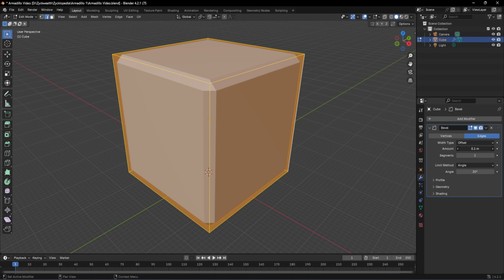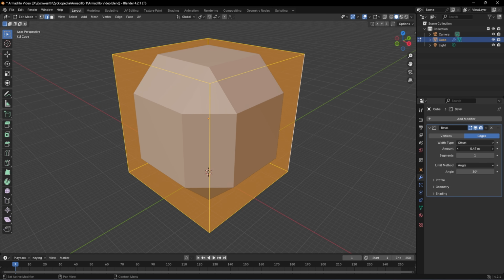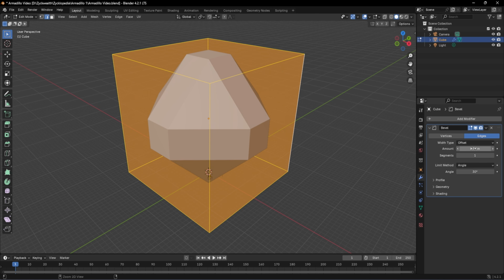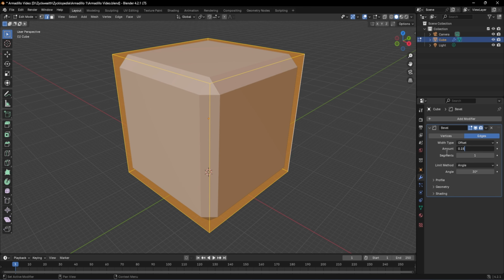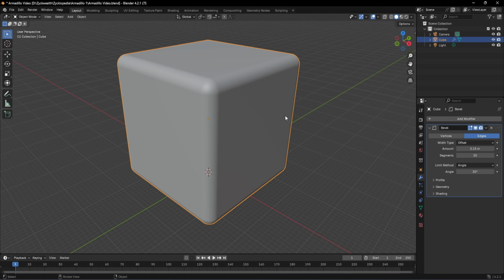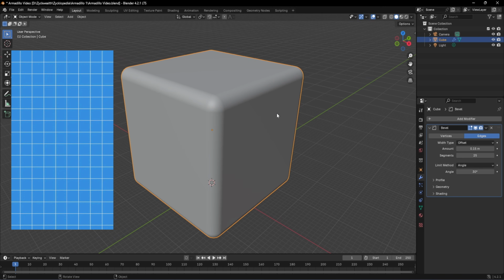And over here, if we increase the amount, then we will have a much larger surface area for the smoothing to take place. I'm going to keep it at 0.15 and increase the segments to have that smooth finish that we want. I'm going to set this to 25 and this will be our result. Now we can exit the edit mode by clicking on tab, and the next step would be to add that blue grid texture to our cube.